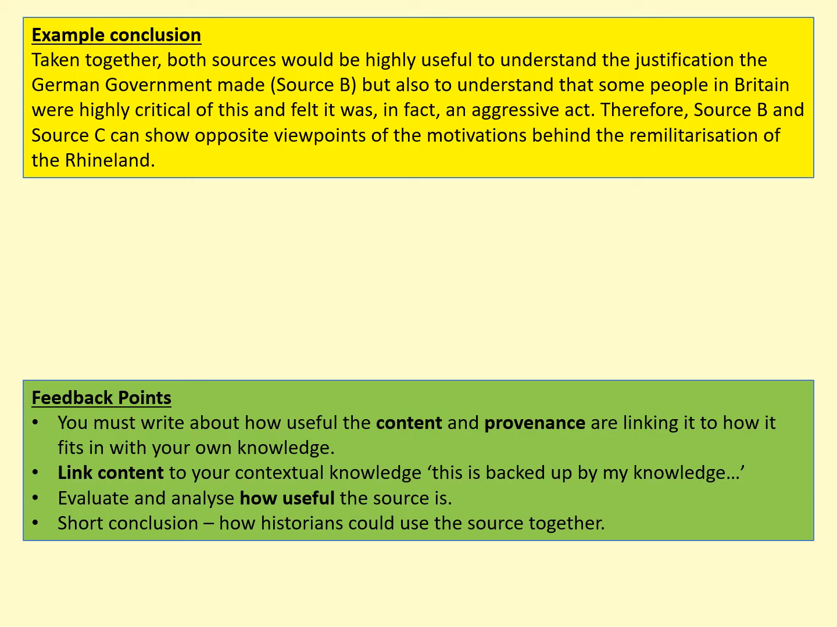So here we have an example conclusion that you could write about. So you would say something like, taken together, both sources would be highly useful to understand the justification the German government made, but also to understand that some people in Britain were highly critical of this and felt it was in fact an aggressive act. Therefore, source B and source C can show opposite viewpoints on the motivations behind the remilitarisation of the Rhineland. Source B suggesting it was done for peace. Source C suggesting this is more an aggressive military action.